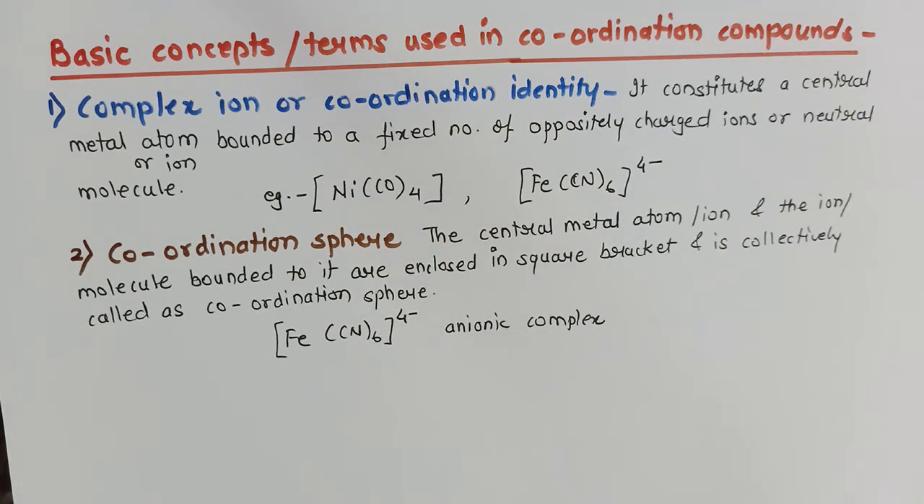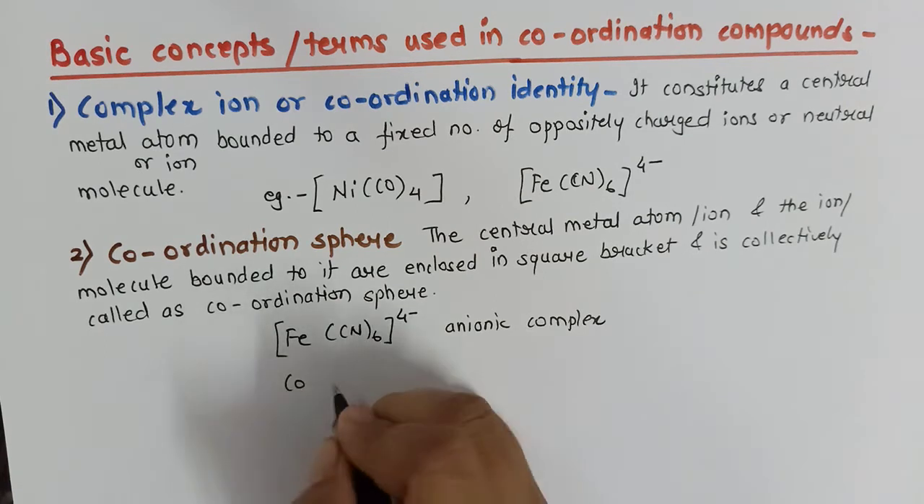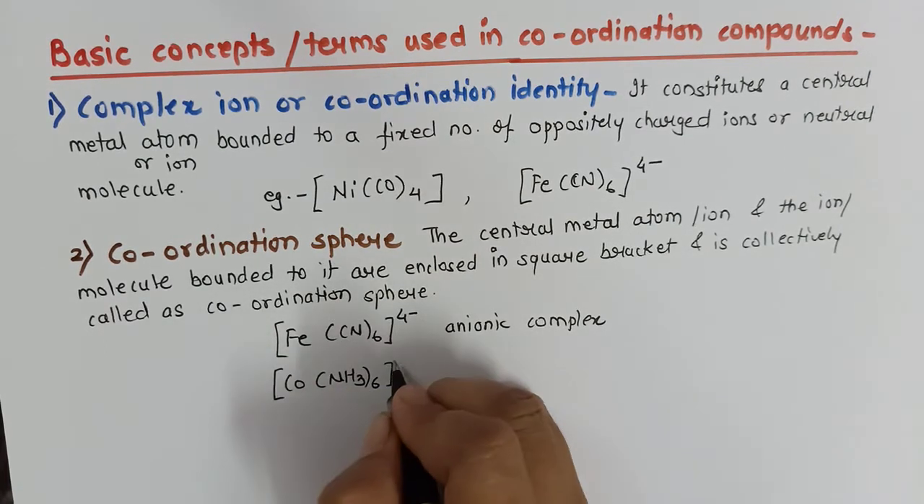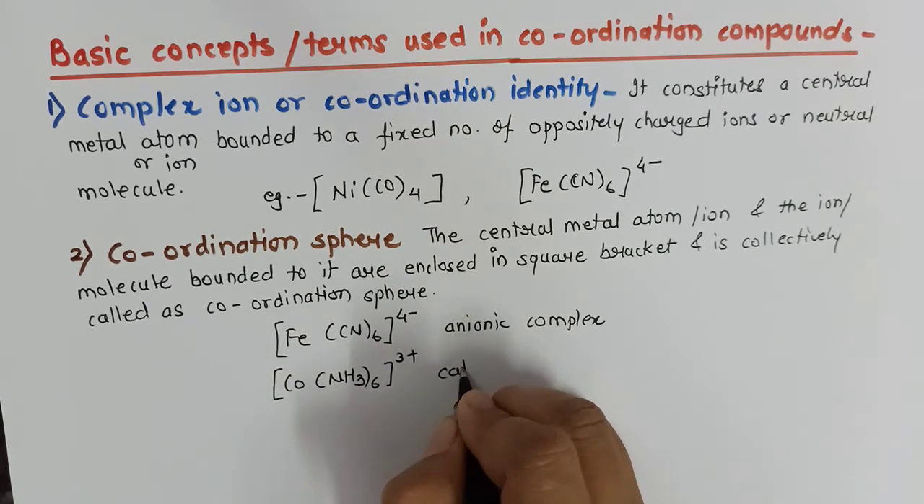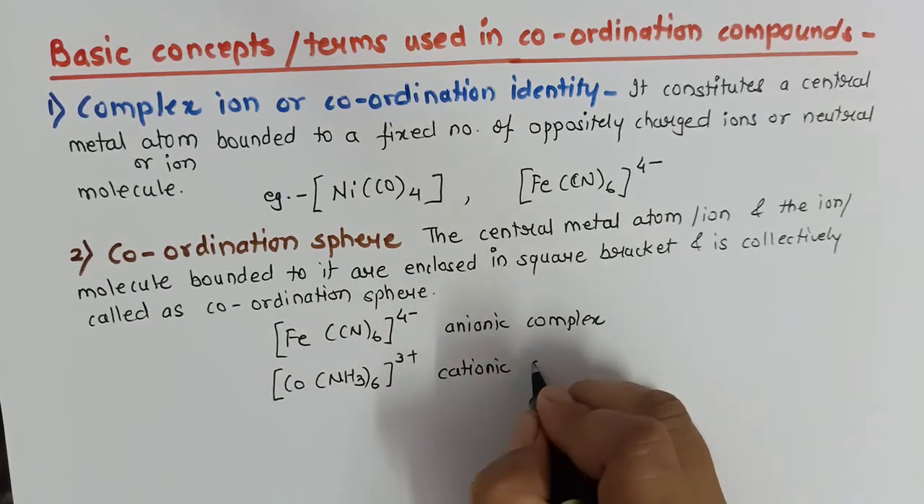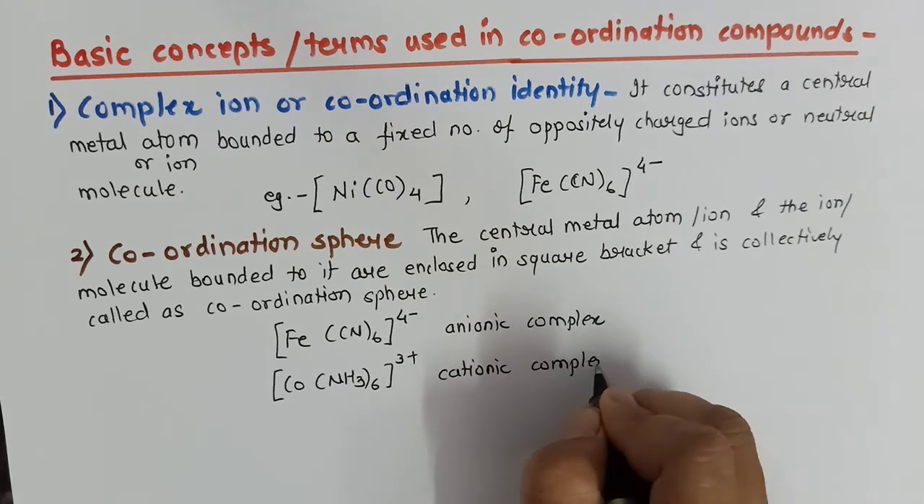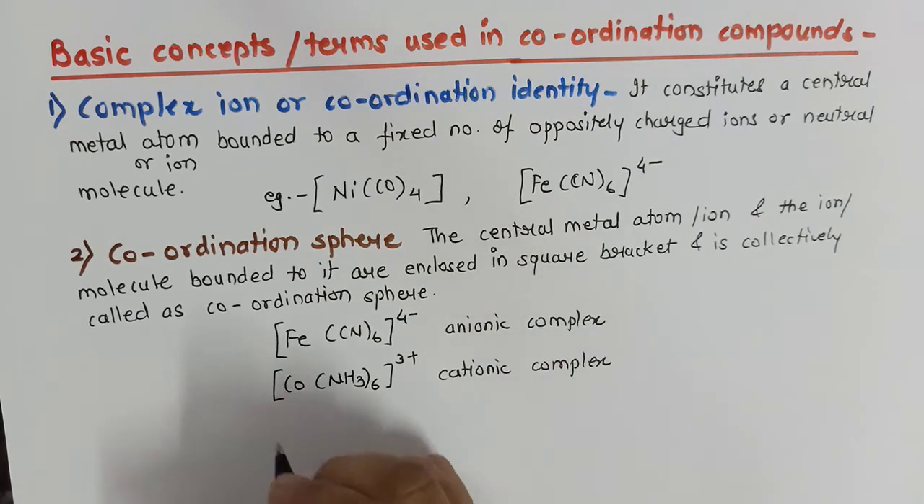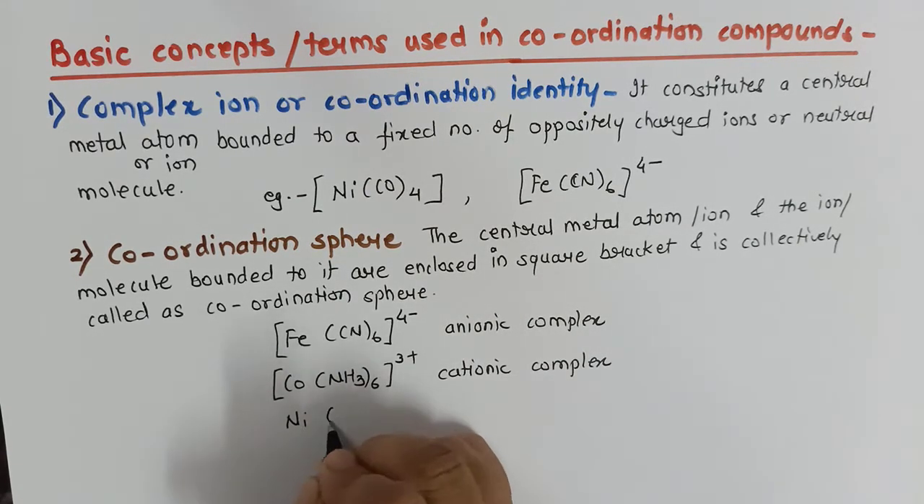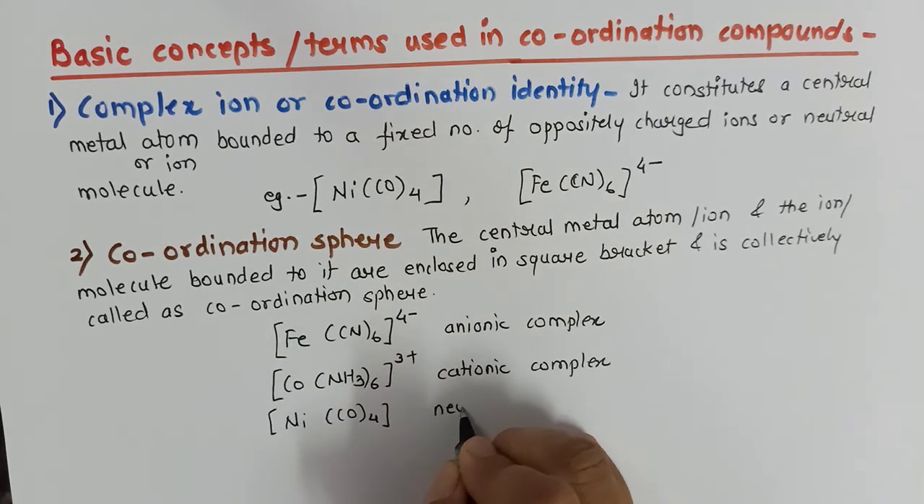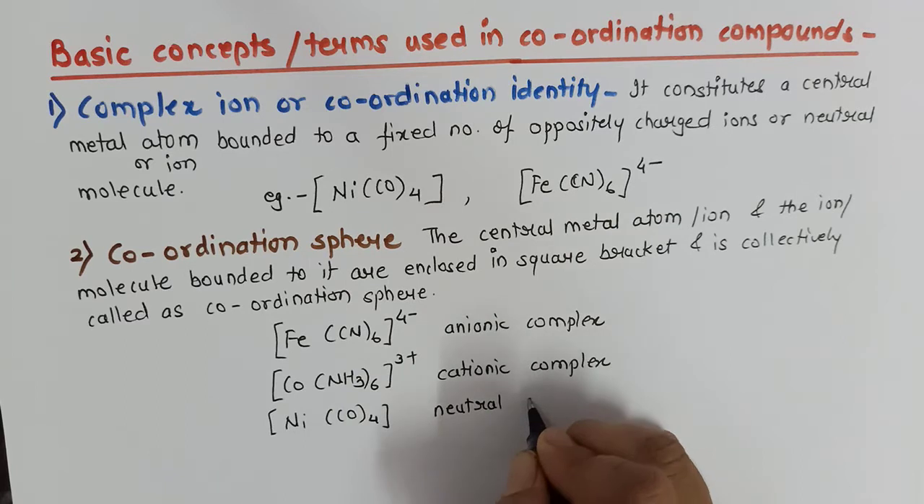Similarly, we have cationic complex also. For example, cobalt hexaammine. So it's a cationic complex. We have neutral complexes also. For example, nickel tetracarbonyl. It's a neutral complex.